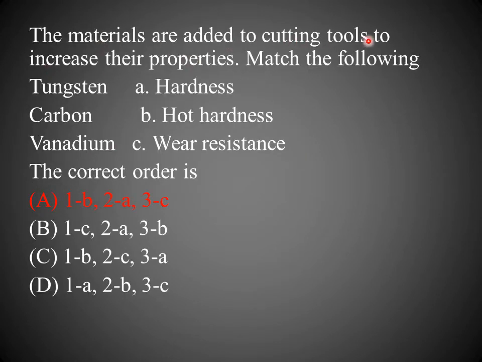The materials are added to the cutting tool to increase their properties. Match the following: tungsten, carbon, vanadium. Tungsten increases hot hardness, carbon increases hardness, and vanadium increases wear resistance. The correct order is 1B, 2A, and 3C.